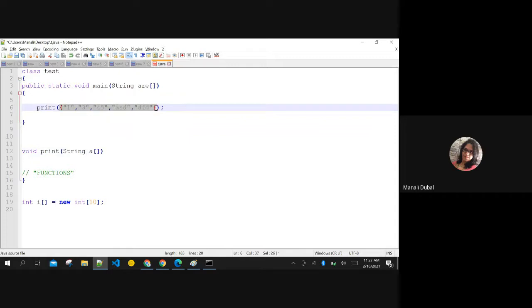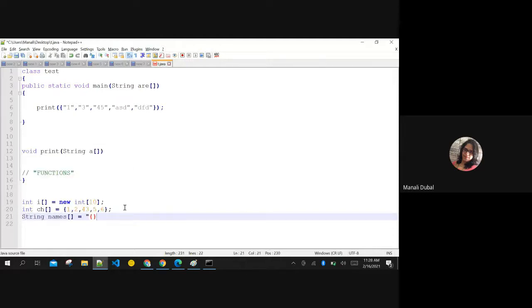We can create arrays statically like this. We have seen this here also, right? If you are creating this array, then you can assign comma separated values. Same in the case of strings also. You can give these values comma separated, but in double quotation marks because they are of type string, like this. So if I'm passing one array over here, you need not mention the size ever.